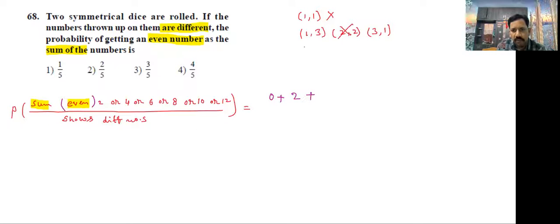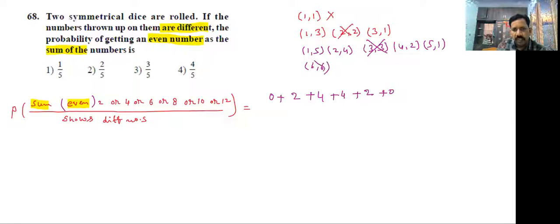Sum 6. Tell me, what are the possibilities? 1 comma 5, 2 comma 4, 3 comma 3, 4 comma 2, 5 comma 1. But 3 comma 3 cannot be taken because we need different numbers. How many are possible, students? Only 4. Similarly, sum 8 also has 4 possible. Sum 10, possibilities 2. Sum 12, 0, because we get 6 comma 6 and these two numbers are the same. This is not possible.